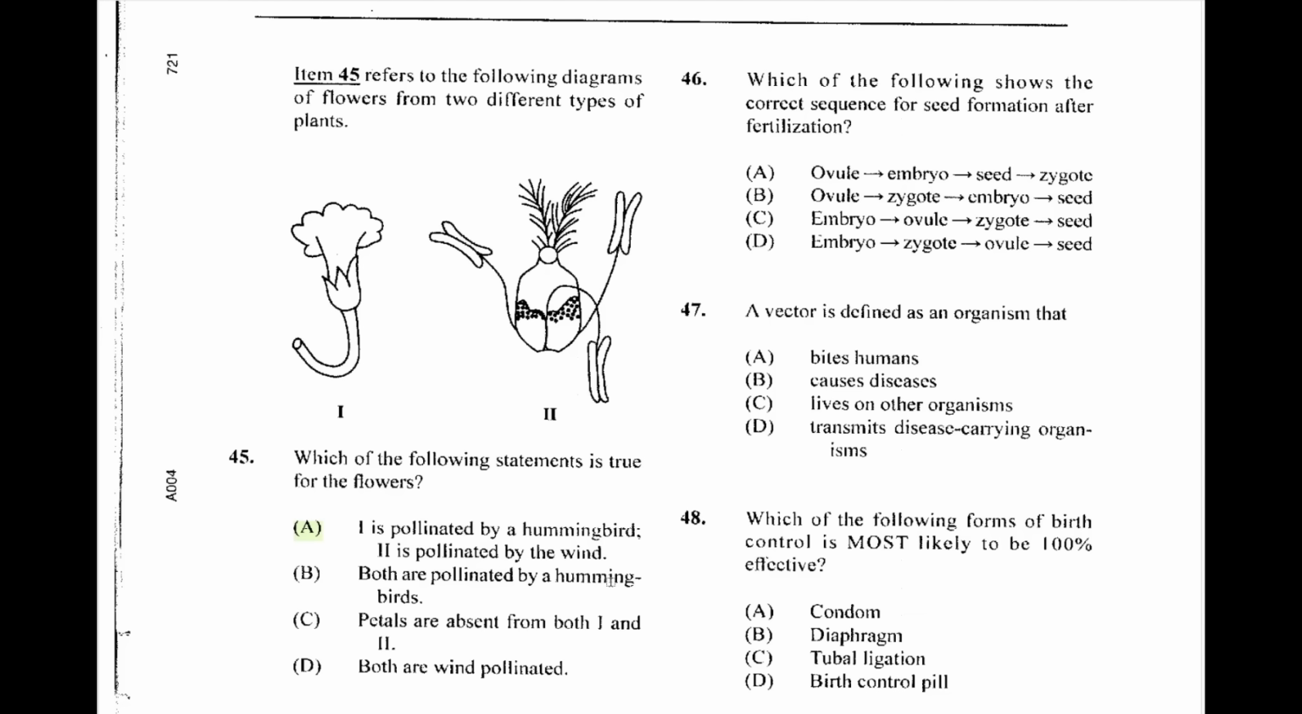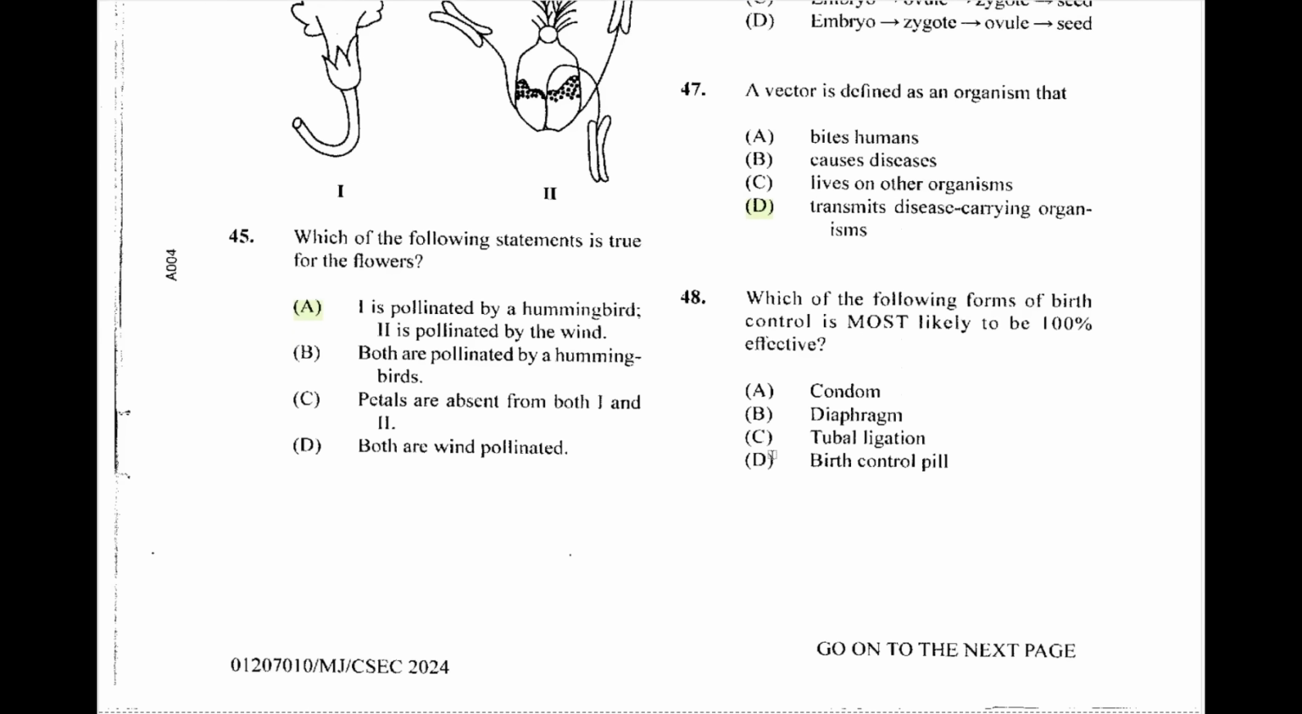Question 46, which of the following shows the correct sequence of seed formation after fertilization? We have the seed, which means we're talking about the ovule. We have the ovule, the zygote, embryo, seed. Question 47. A vector is defined as an organism that transmits a disease-carrying organism, but itself does not get the disease. 47, the answer is D.